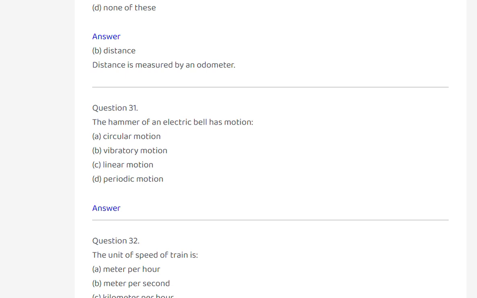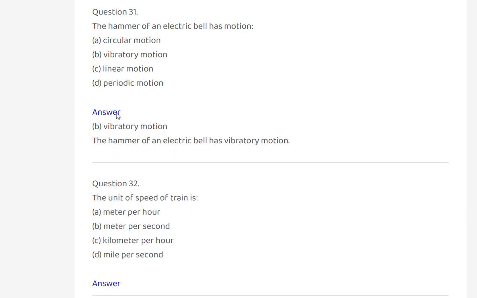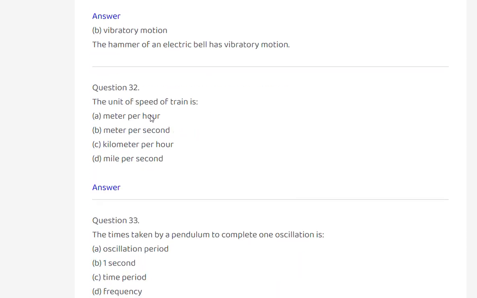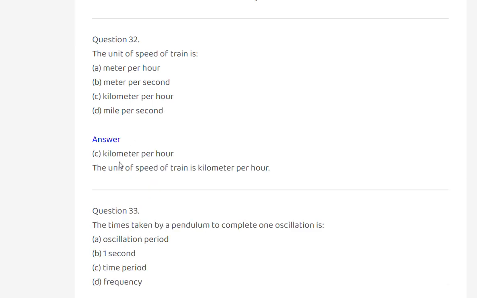The hammer of an electric bell has circular motion, vibratory motion, linear motion, or periodic motion? Vibratory motion. The hammer of an electric bell has vibratory motion. The unit of speed of a train is meter per hour, meter per second, kilometer per hour, or mile per second?